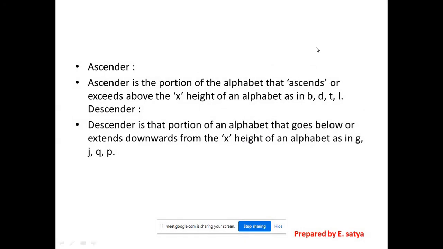And ascenders. An ascender is the portion of the alphabet that ascends or exceeds above the X height of an alphabet, as in B, D, T and L. A descender is that portion of an alphabet that goes below or extends downwards from the X height of the alphabet, as in G, J, Q and P, right?